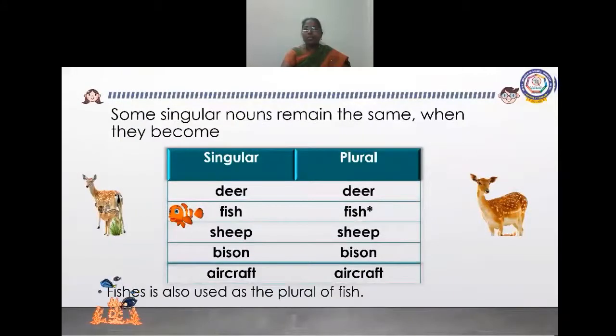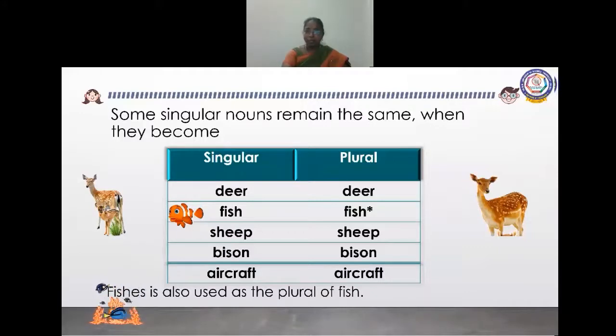Some singular nouns remain the same when they become plural also. For example, deer, deer. In the plural noun also, what are you saying? Deer only. We did not change any spelling. We did not add ES or S, IES, VES. It remains the same in the plural. See here, deer, deer. Fish, fish. Sheep, sheep. Bison, bison. Aircraft, aircraft.